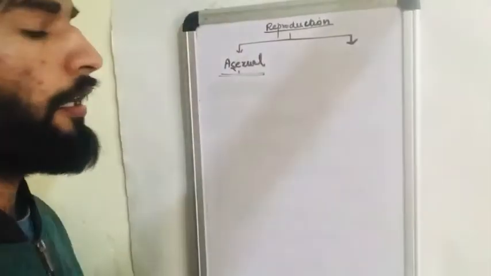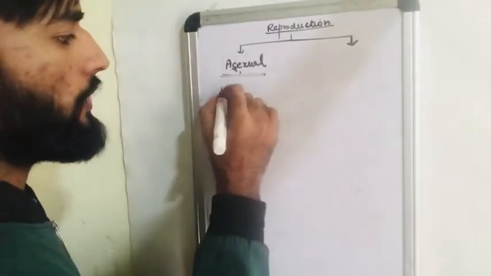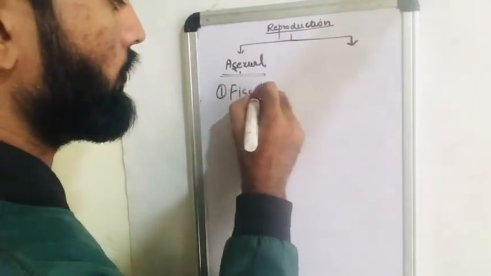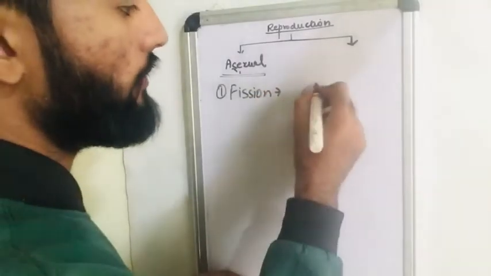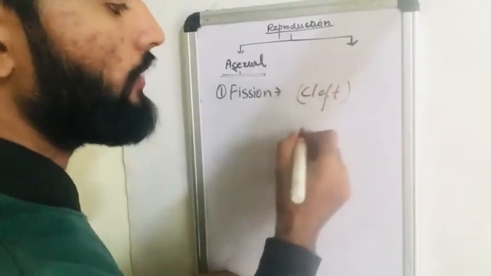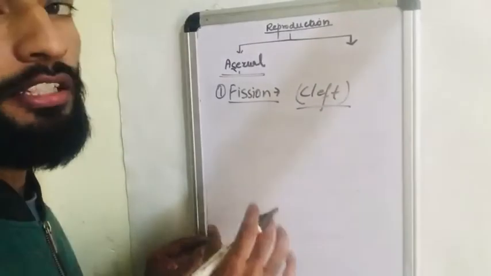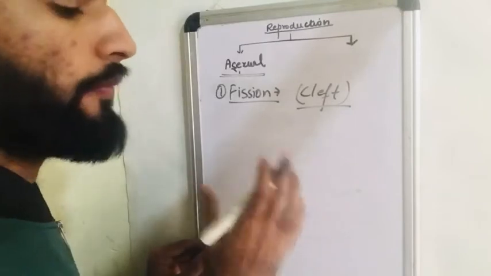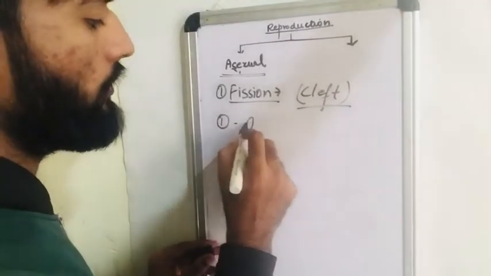Now we are going to talk about the types of asexual reproduction. First is fission. Fission is derived from a Latin word which means cleft, which means division. So fission means to divide. One example is amoeba.